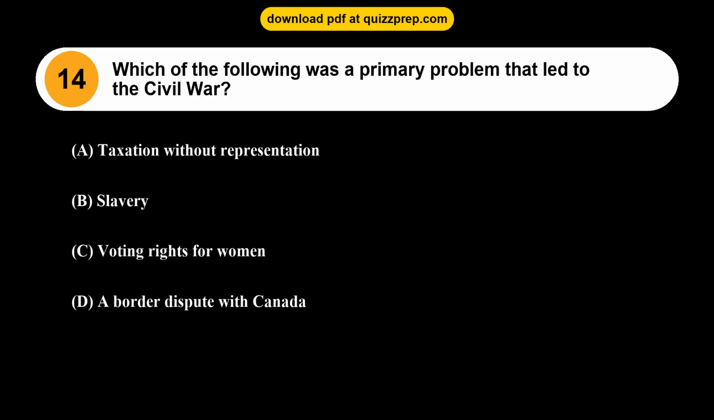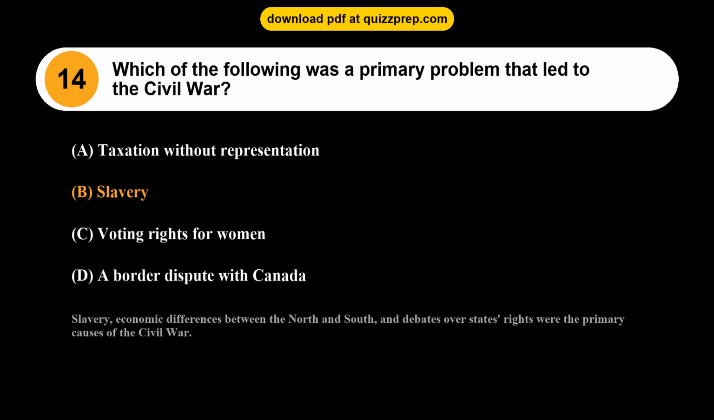Question 14. Which of the following was a primary problem that led to the Civil War? Option A, taxation without representation. Option B, slavery. Option C, voting rights for women. Option D, a border dispute with Canada. The correct answer is option B, slavery. Slavery, economic differences between the North and South, and debates over states' rights were the primary causes of the Civil